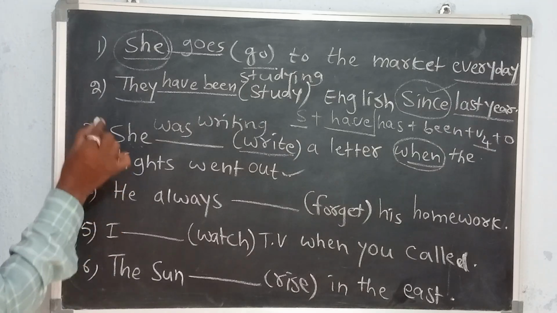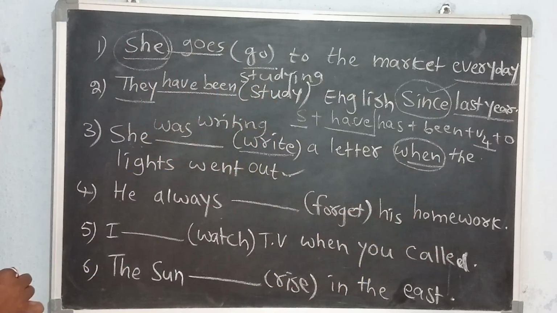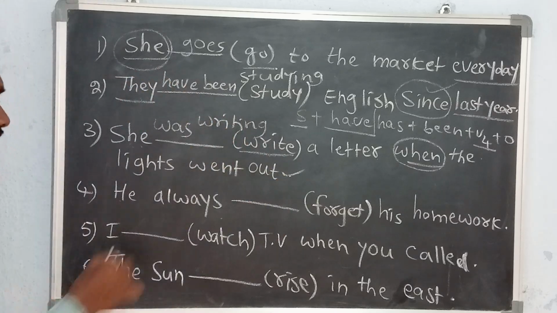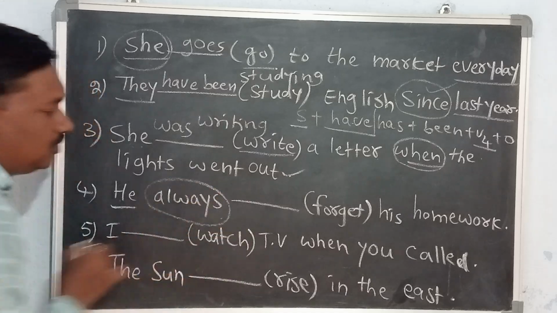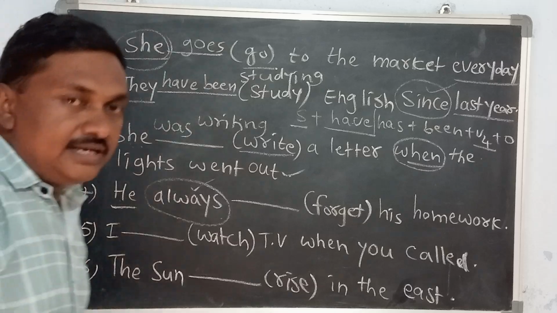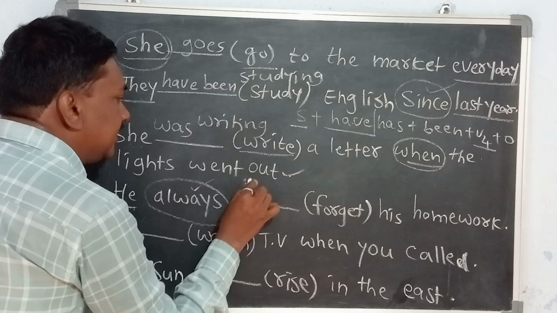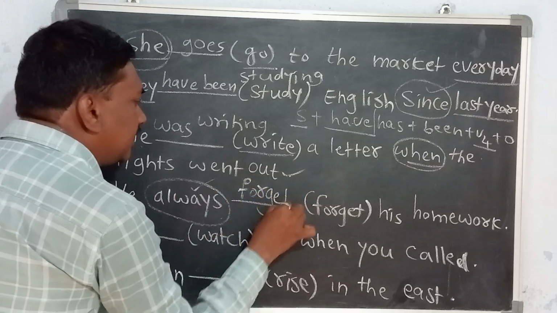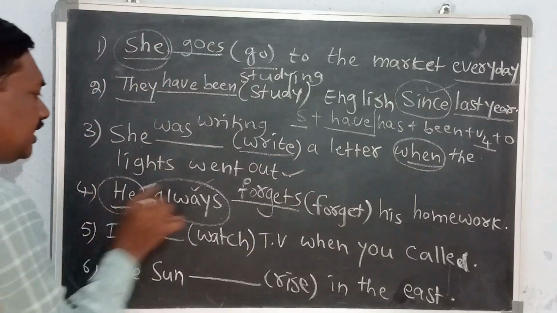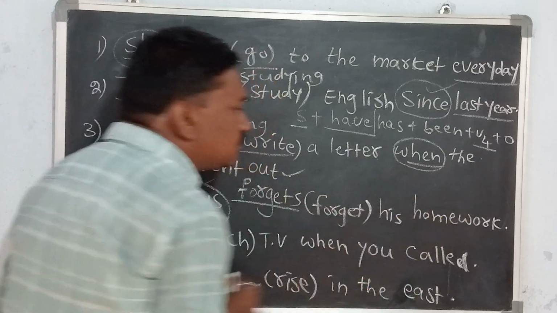Coming to the next question, the fourth one. He always forget his homework. This is his habit. ఆయన రెగ్యులర్గా తన హోంవర్క్ని మర్చిపోతాడు. Always is the keyword. This keyword generally we use in simple present tense. So he always, the simple present tense verb is verb 1, that is forget. Here the subject is third person singular, so the verb is added with s. He always forgets his homework.